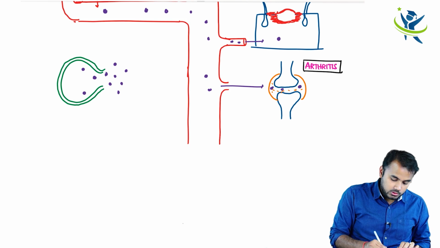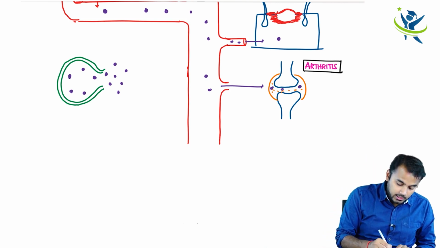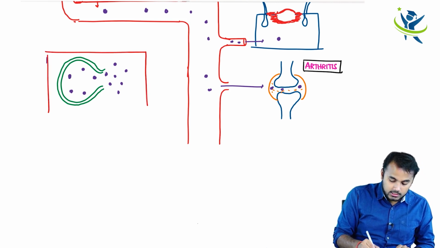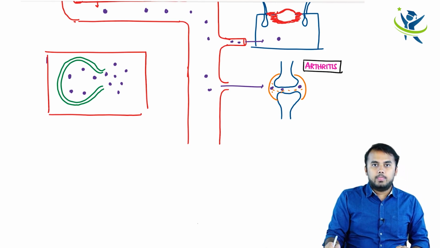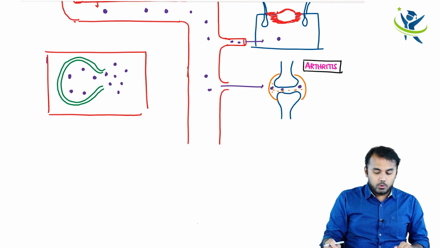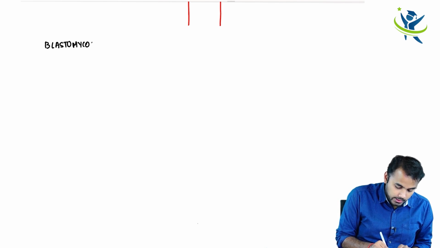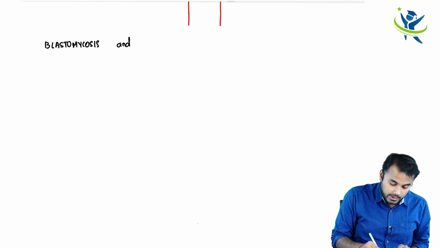So these are the spores that are coming out, and what are these spores, guys? These are called endospores. So this particular picture which I have drawn here is of diagnostic importance. This is the histological slide which I will find basically, right? The next important thing which we have to discuss is blastomycosis, and we should also discuss paracoccidioidomycosis.